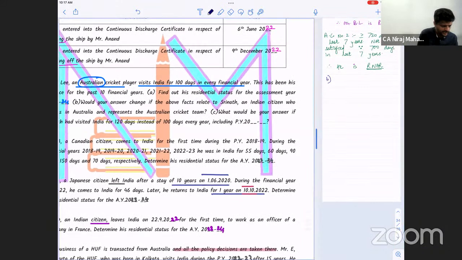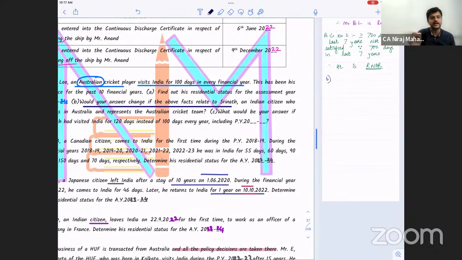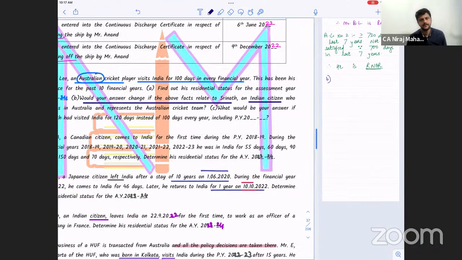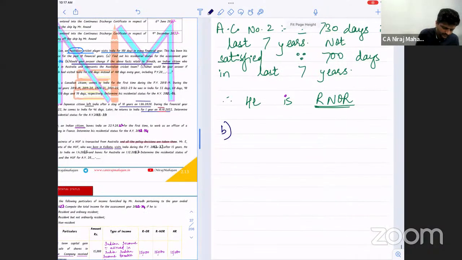Would our answer change if the above facts relate to Srinath, an Indian citizen who resides in Australia and represents the Australian cricket team? Is he an Indian citizen or not? Yes. So now you have to be careful. For Mr. Srinath, I'm writing in bracket, Indian citizen.